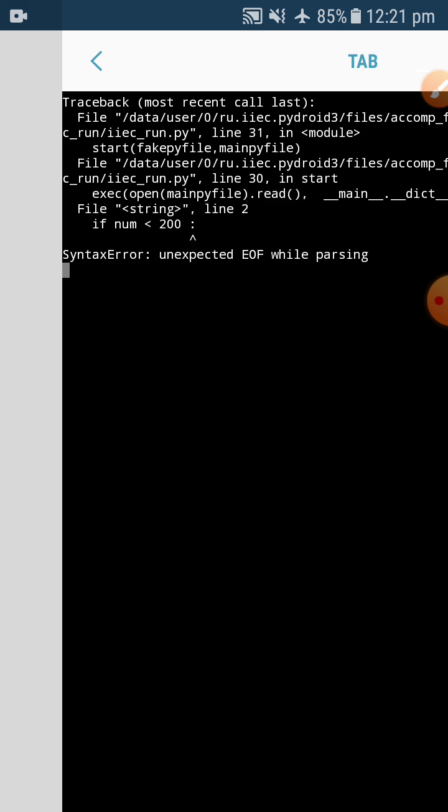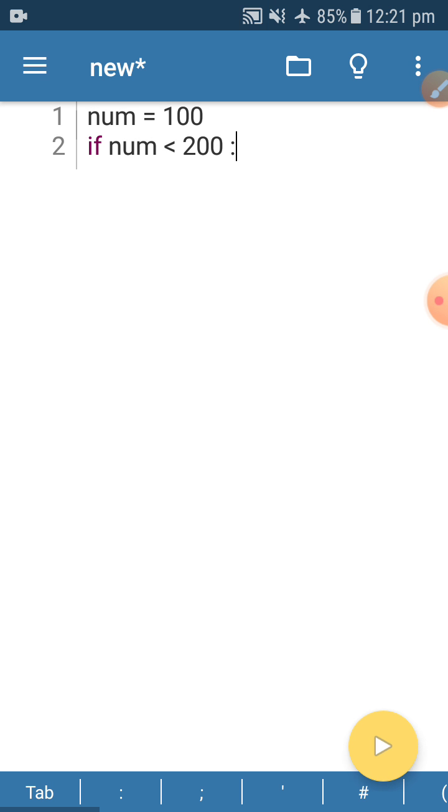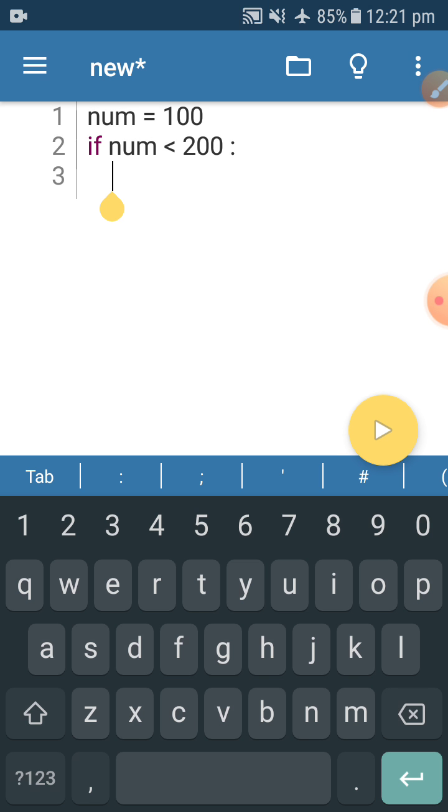Now, sorry, by mistake I pressed the run button. Now press enter. See, your cursor has left some space, which means you are going to write a statement under the if now.